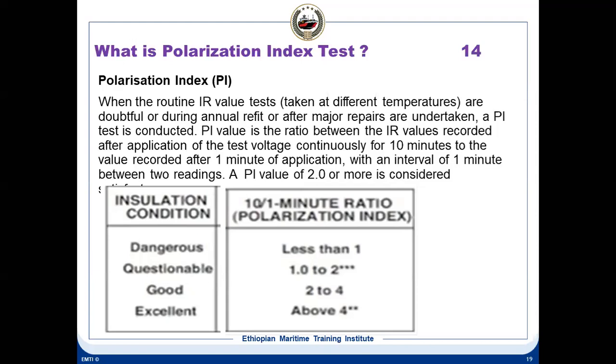So when do you carry out the polarization index test? When the routine insulation resistance values taken at different temperatures are doubtful, or during annual refit, or after major repairs have been undertaken, a PI test is conducted. The PI value is the ratio between the IR value recorded after application of the test voltage continuously for 10 minutes and the value recorded after 1 minute of application, with an interval of 9 minutes between the two readings. A PI value of 2.0 and above is considered to be good.